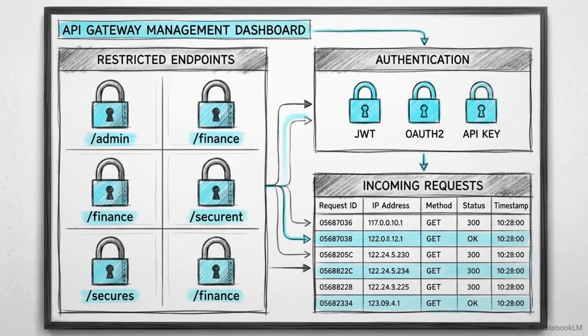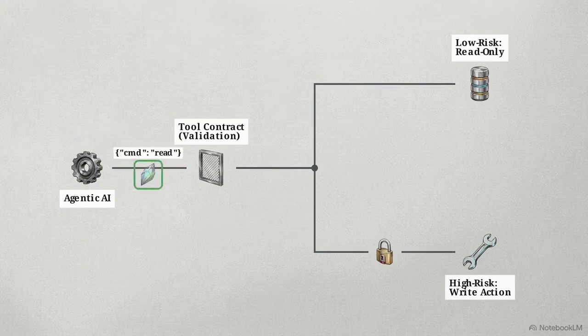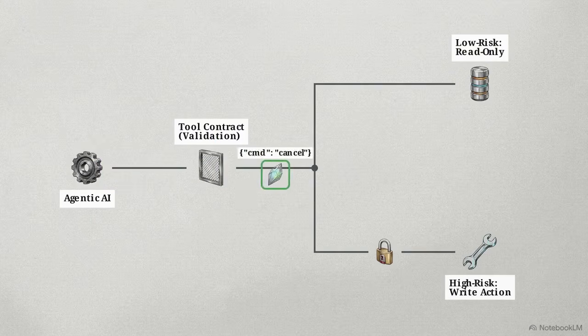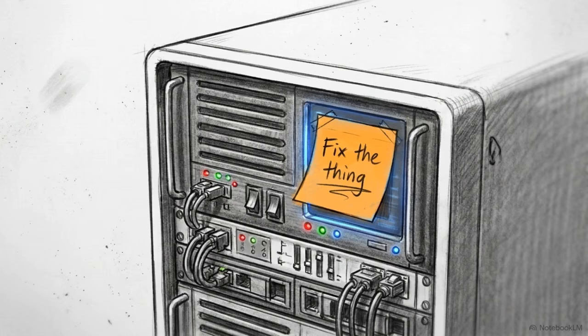The second architectural layer manages tools. Tools are the agent's sole interface to the external world, internal databases, and third-party APIs. Tools must act as strict APIs with clear input schemas. A contract barrier rejects malformed requests immediately. A critical principle is isolating low-risk read tools, like gathering availability, from high-risk write tools, like canceling appointments, which require much tighter security.